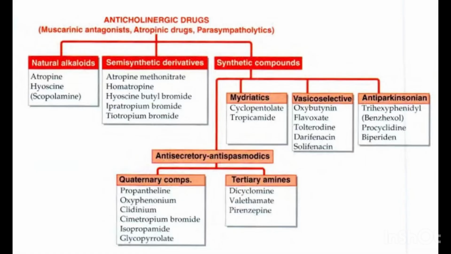Under these, we group them into what? Mydriatic drugs. We group them into antispasmodic drugs. We group them into bronchodilators. We group them into anti-Parkinsonian drugs. We group them also into urinary antispasmodic drugs. So that's how we are grouping them, based on their action.